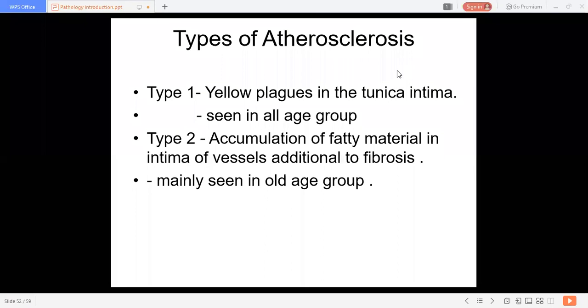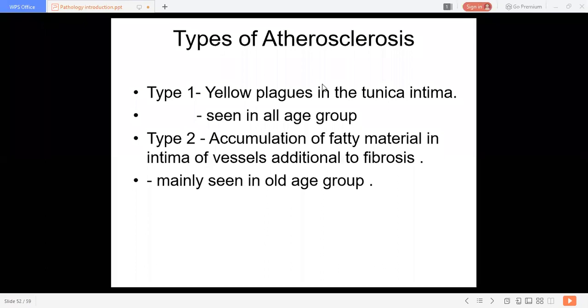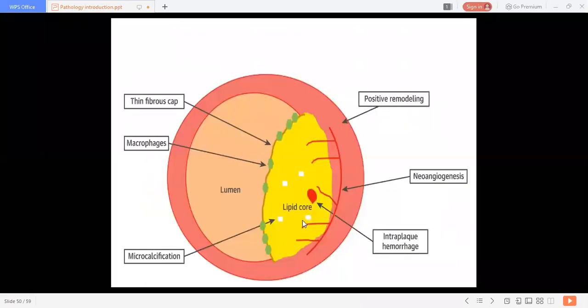Okay, so type 1 is associated with yellow plugs. We have discussed this particular slide. Here, this is a yellow plug. These yellow plugs are in the tunica intima, and we can see this in all age groups. Whenever these lipid deposits happen in the young age group, it is a very abnormal thing, and it is associated with other pathological disorders like diabetes mellitus and hypothyroidism.